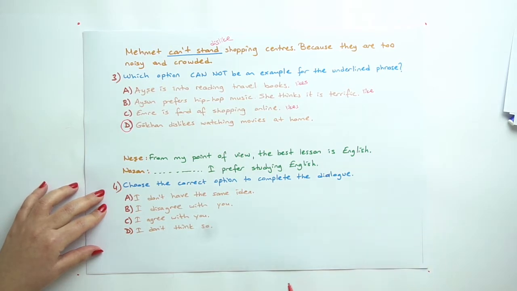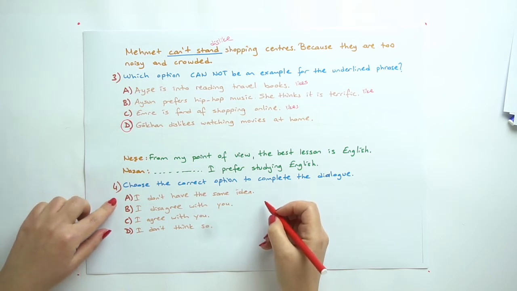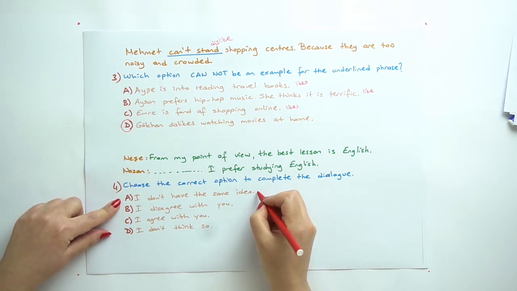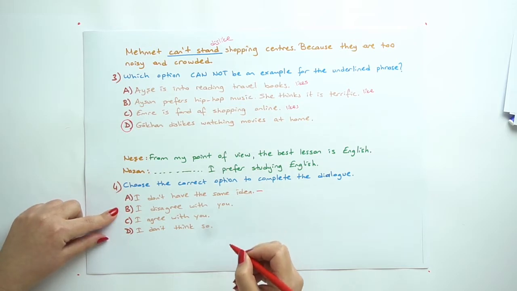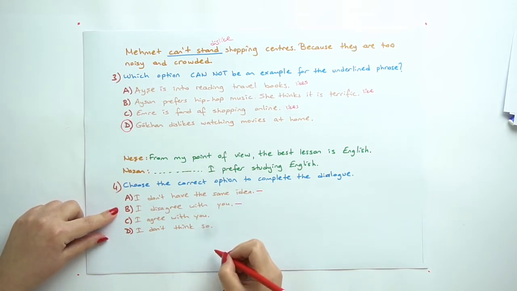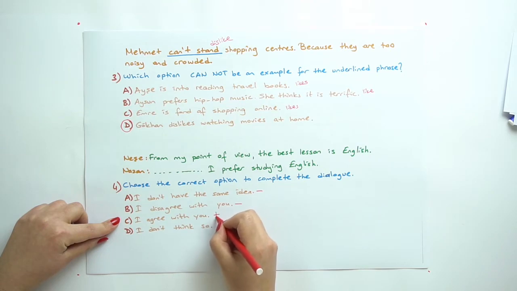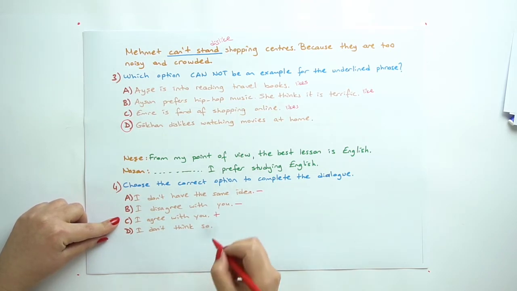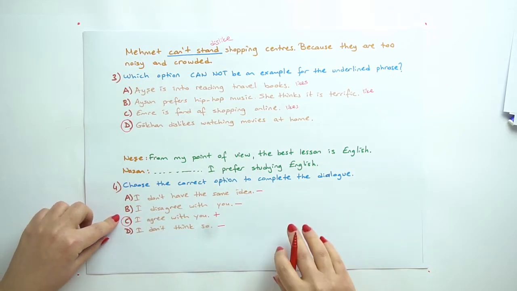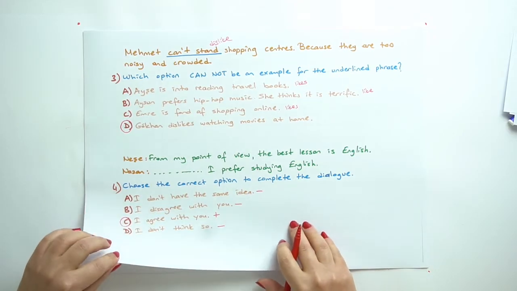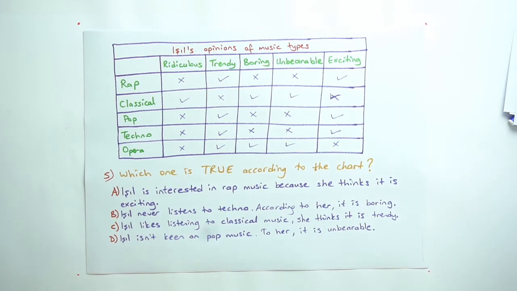So, let's have a look at the options. A, I don't have the same idea. No, we cannot say this one. I disagree with you. No. I agree with you. Yes, we can say that. I don't think so. No, the answer is C because they have the same opinion.